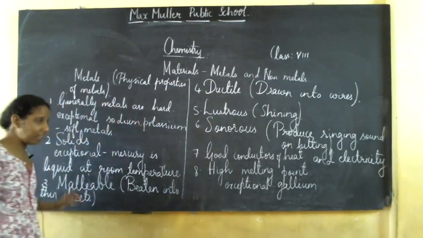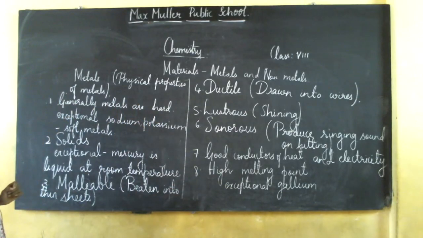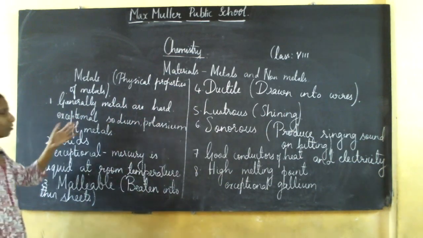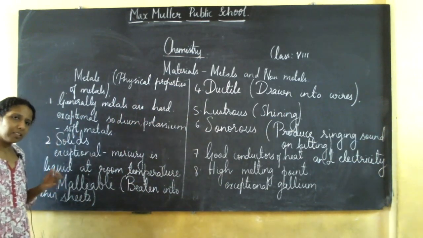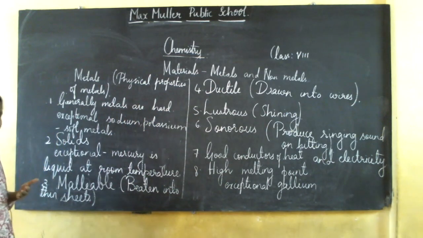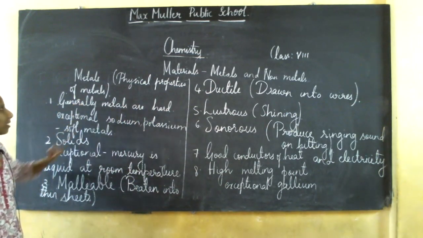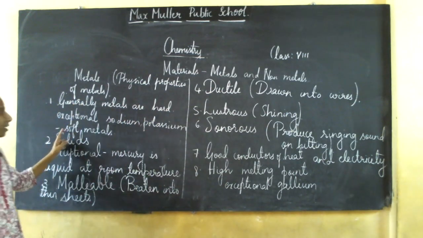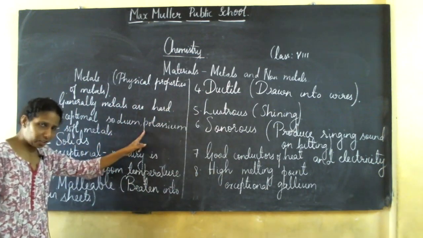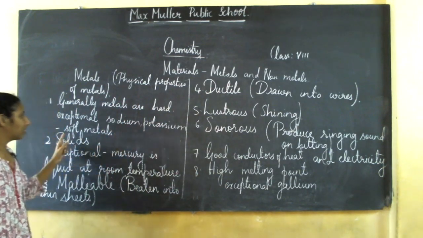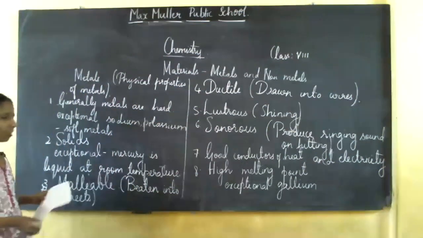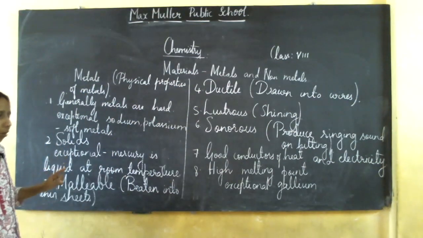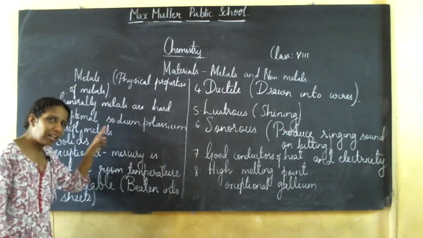Now, once again, we revise them. Generally metals are hard. You know aluminium, iron, copper; they all are hard. So metals are hard. The exceptions are sodium and potassium, which are called soft metals. Why? Because they are so soft that they can be cut with a knife.